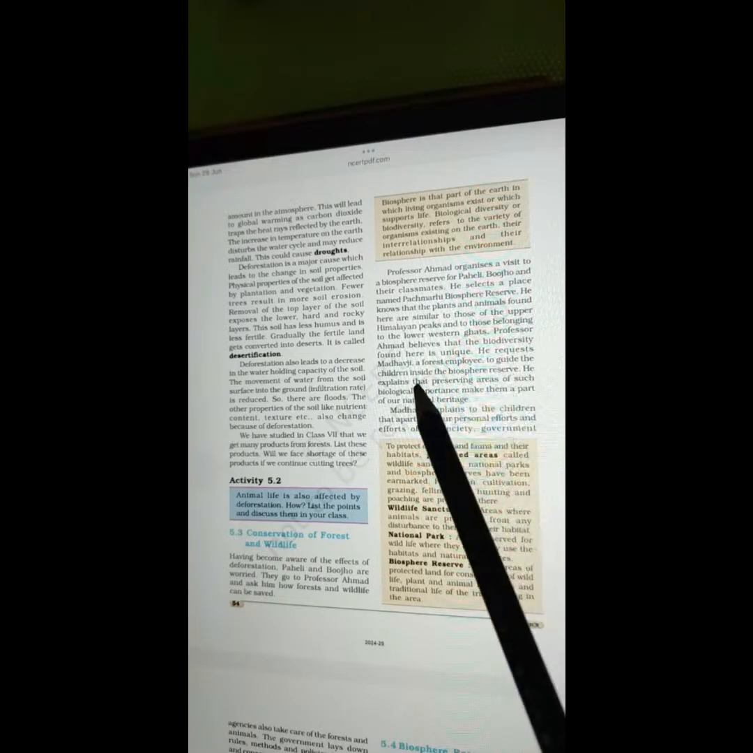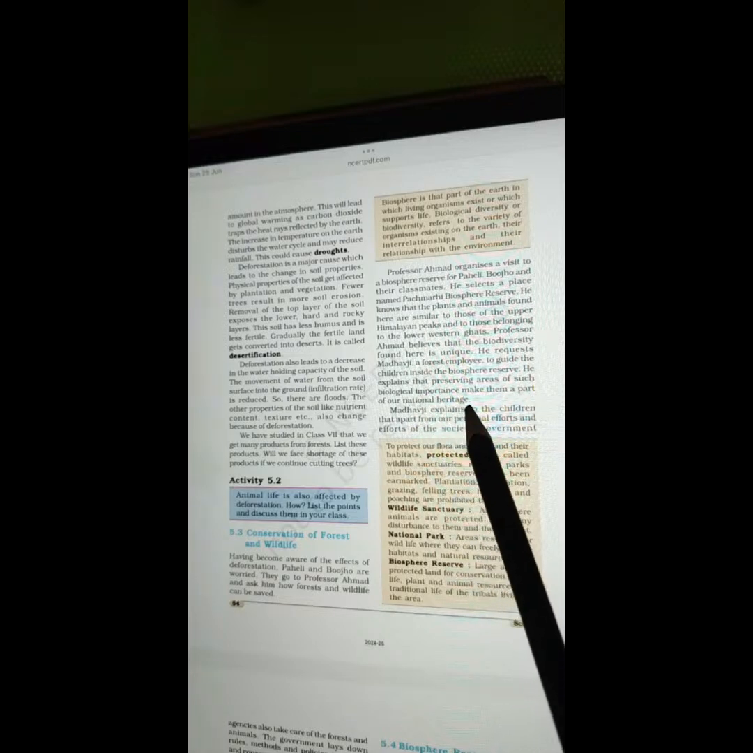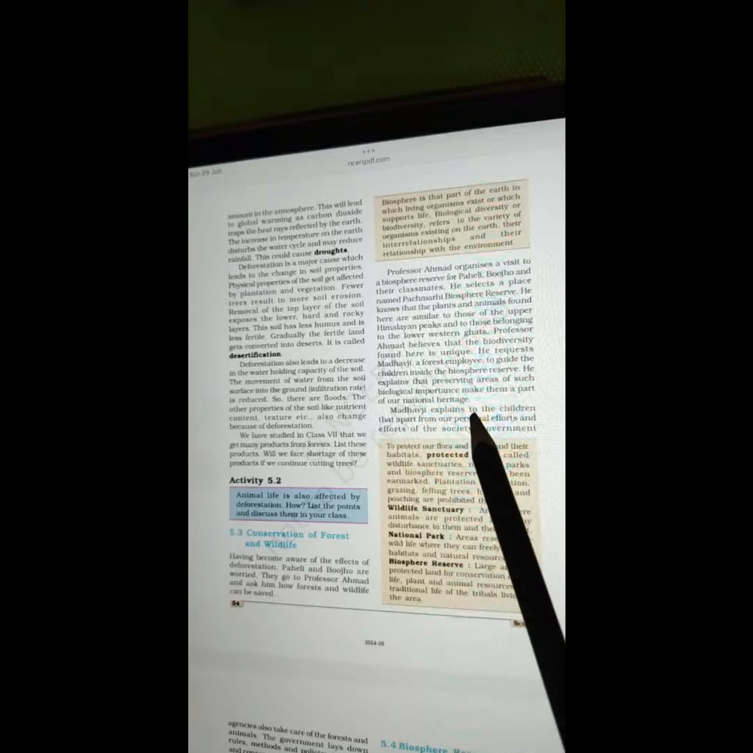He requests Madhavji, a forest employee, to guide the children inside the biosphere reserve. He explains that preserving areas of such biological importance makes them a part of our national heritage.